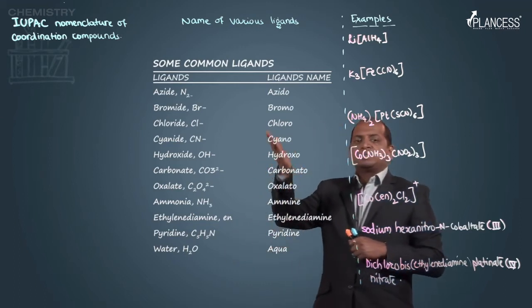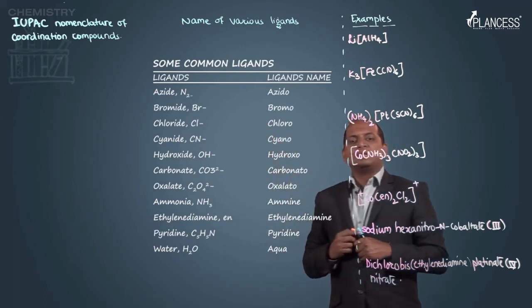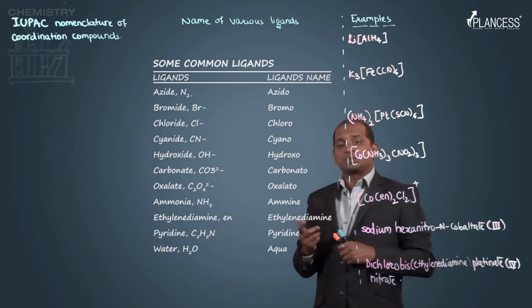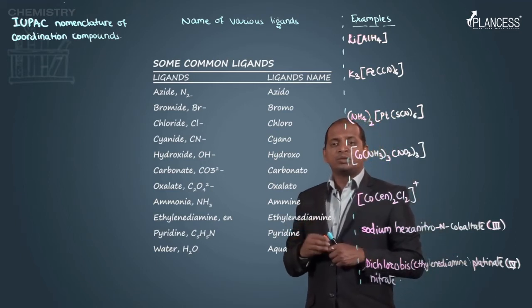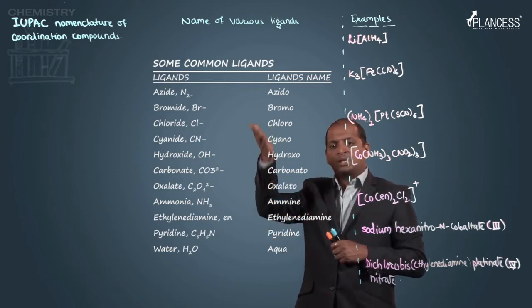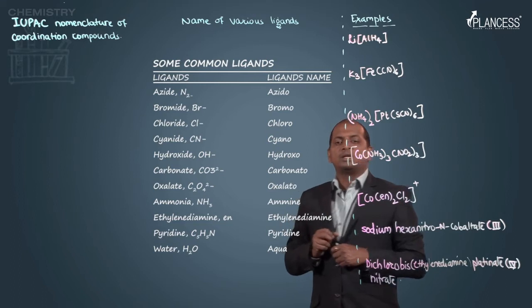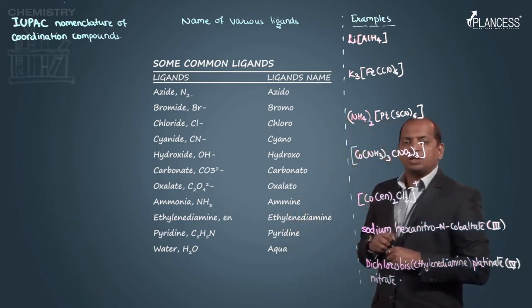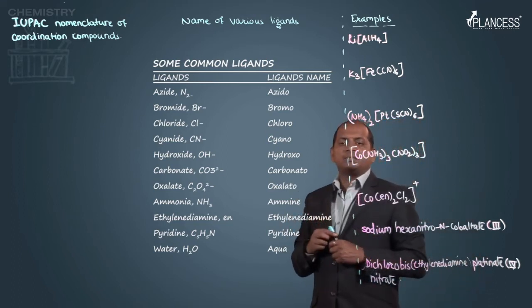Here are certain names of ligands, which include oxalate, oxo, water as aqua, ammonia as ammine, and so on. These are the names and ligands which we frequently use for JEE Mains or JEE Advanced.